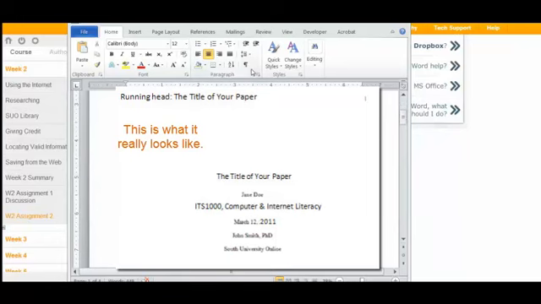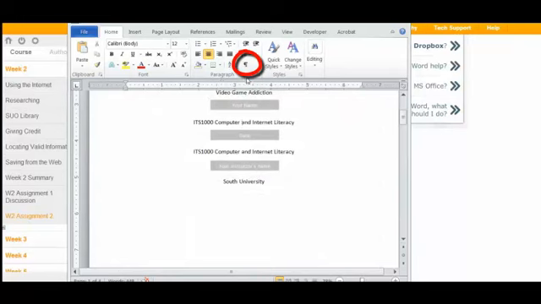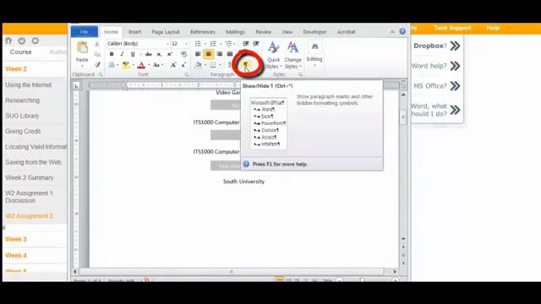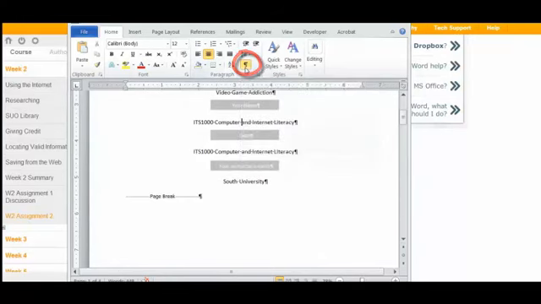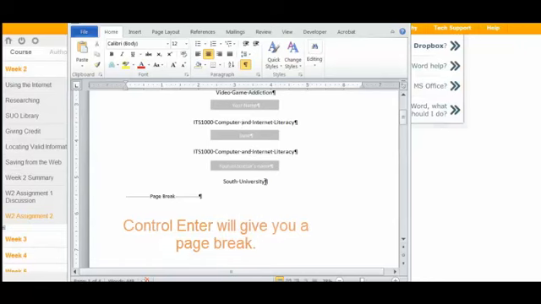Let me turn on the show hide. It's up on the home ribbon in the paragraph group, and it says backwards letter P. And that's how your teachers know exactly what you've done in the paper. Every backwards P is where you press enter. Every little dot vertically centered is a space. Here's a page break. There's a quick way to do a page break, and that's hold down Control and hit enter. You don't want to, at the end of your page, just press enter, enter, enter, enter. Don't do that. Do Control Enter, or you can go to page layout, insert break, that kind of thing.